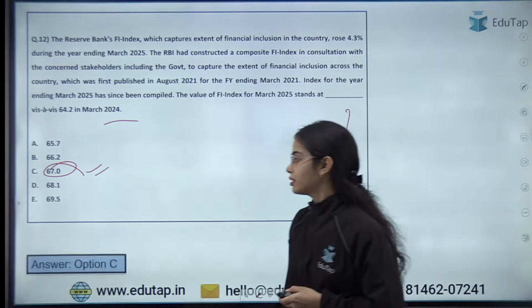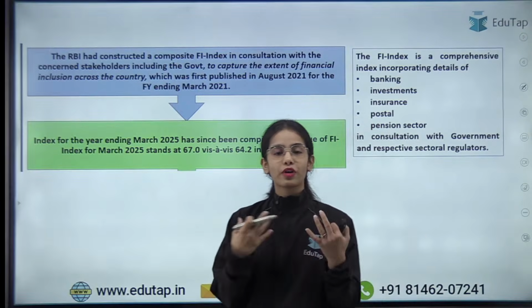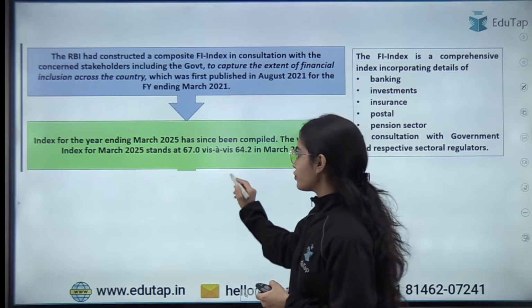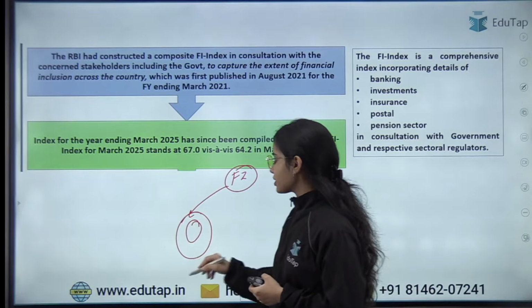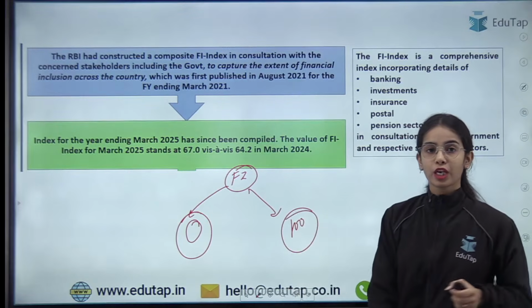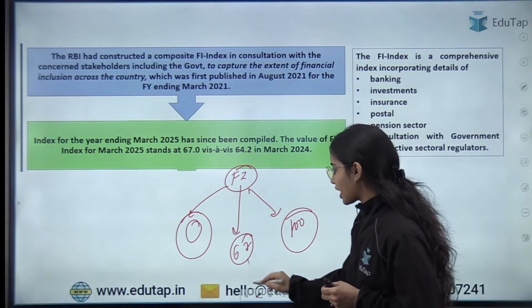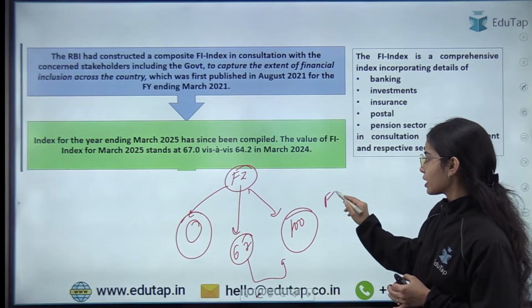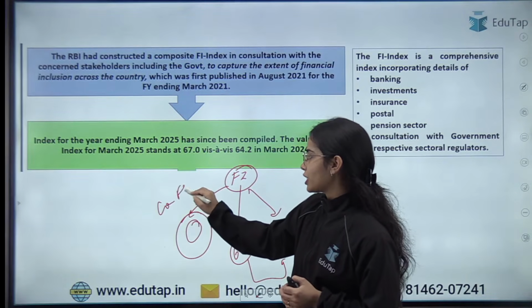Very good, everyone. So basically the Financial Inclusion Index shows the financial inclusion in our country. If the financial inclusion value is near to 0, what does it mean? And if the financial inclusion value is near to 100, what does it mean? So currently the financial inclusion value is 67. So that means it is near to complete financial inclusion, and 0 means complete financial exclusion.